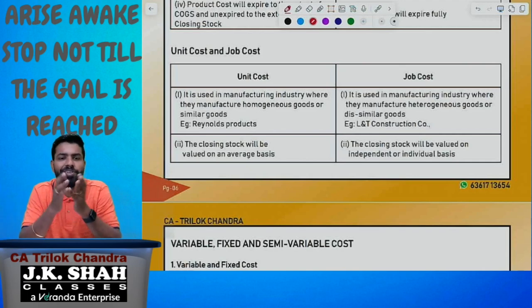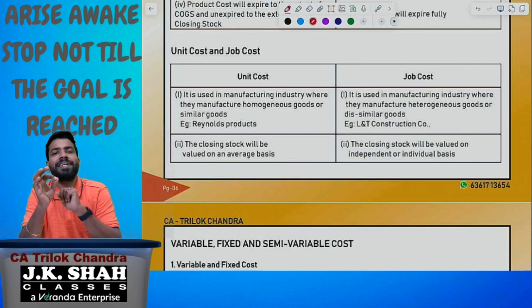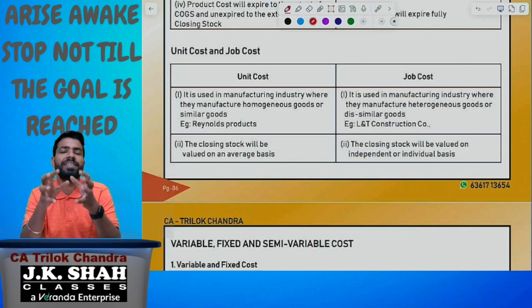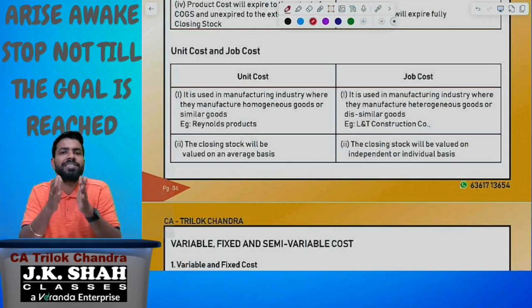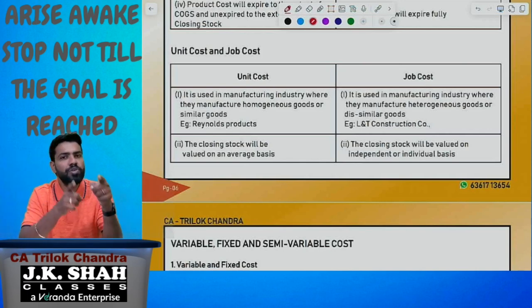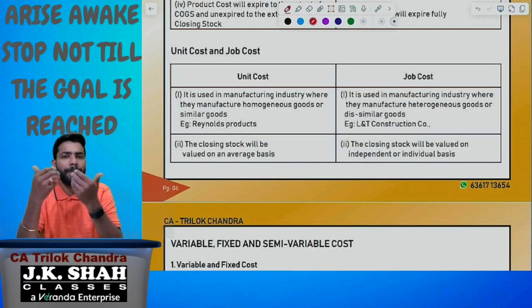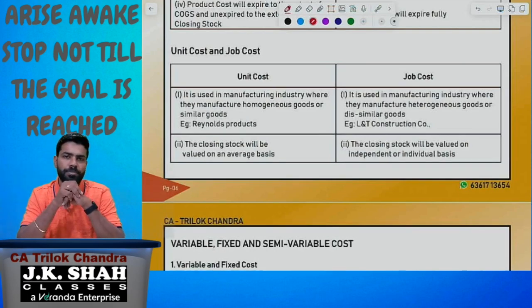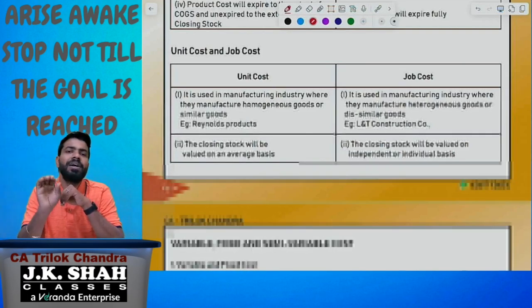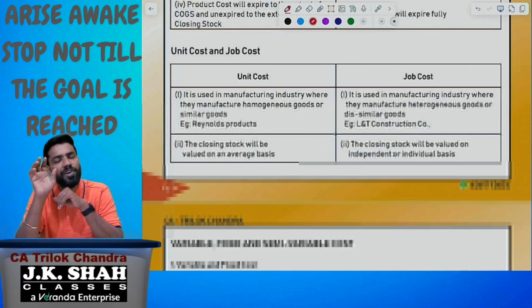So please understand, unit costing or job costing depends upon the type of product produced by the company. If the company is producing similar products, they follow the unit costing method. If the company is producing dissimilar products, they follow the job costing method. Reynolds company will always follow unit costing.